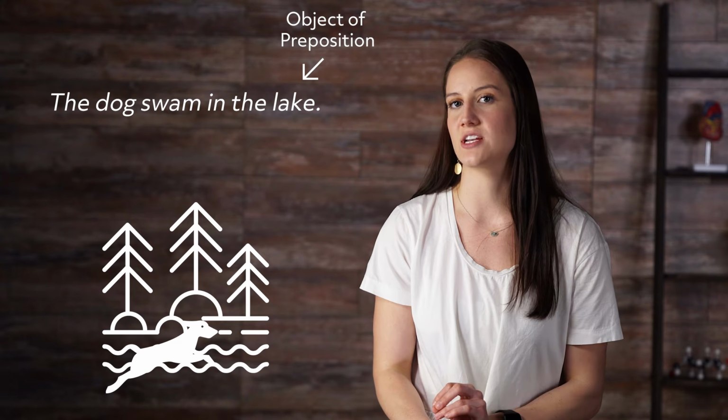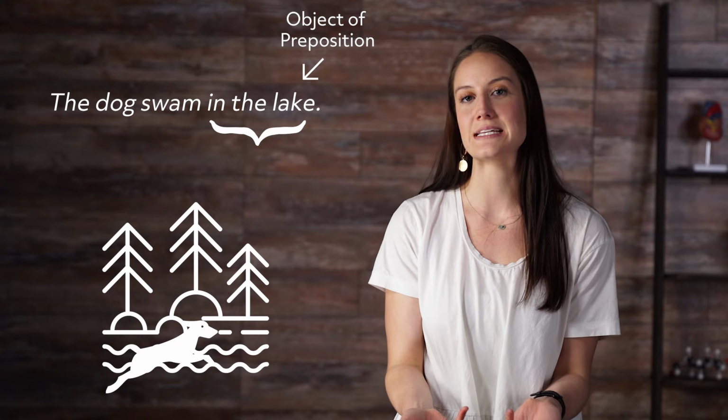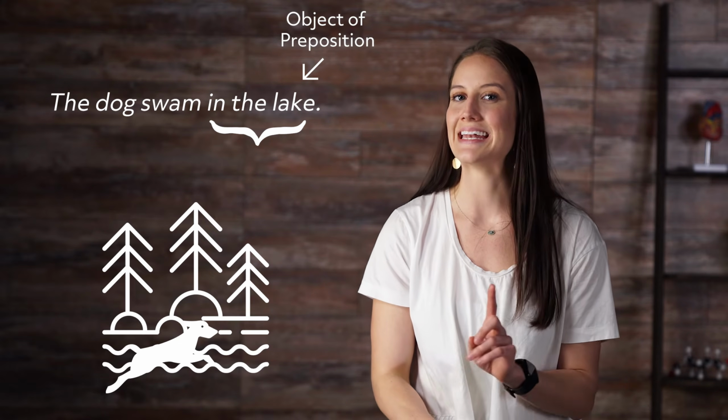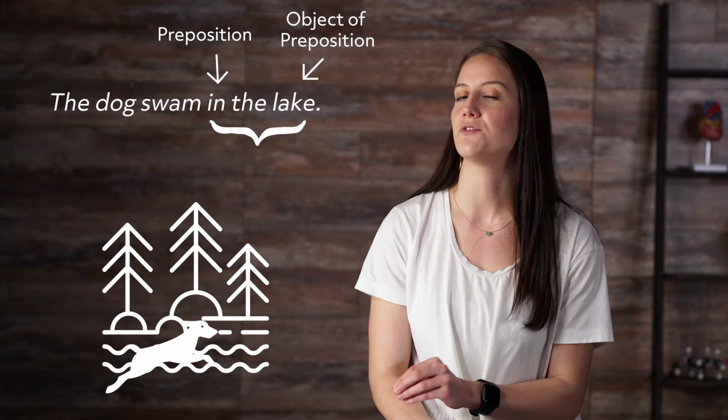The second noun connected with the preposition, in this case the word lake, is called the object of the preposition, and together with the preposition forms a prepositional phrase. There is no subject in the phrase in the lake, only a noun. Because of the preposition in, we know it's a prepositional phrase.